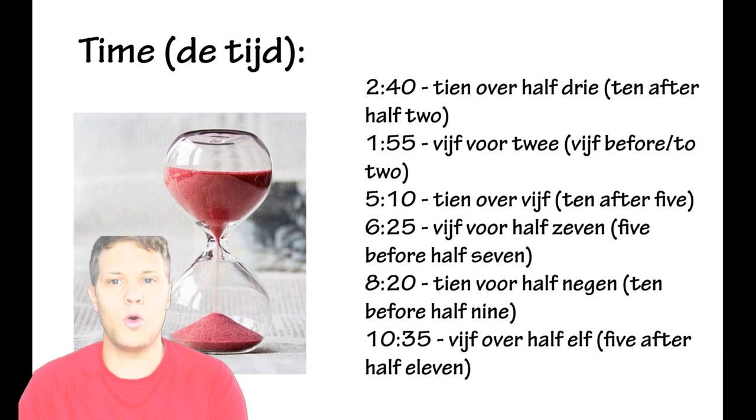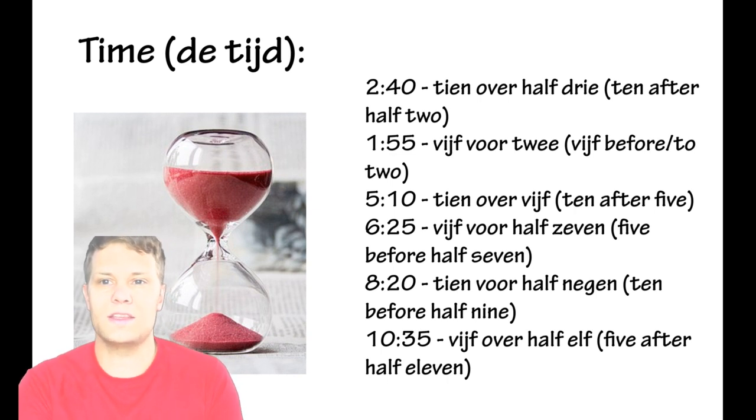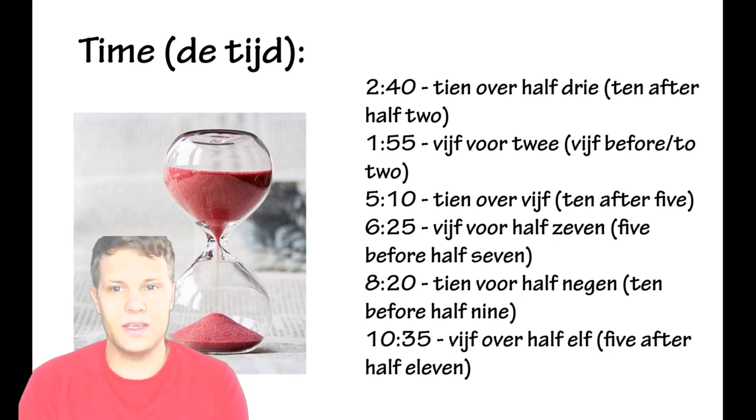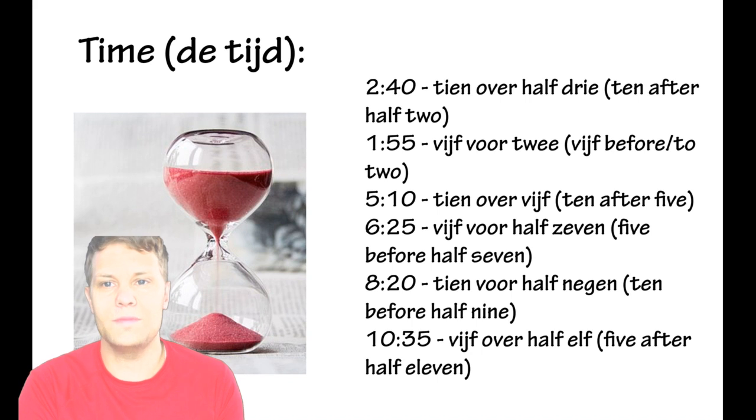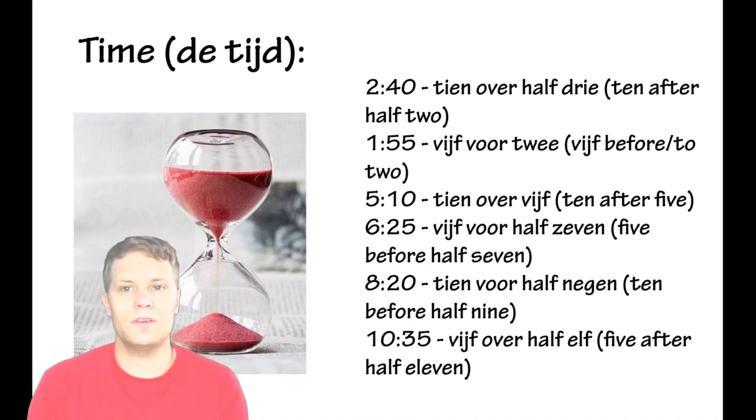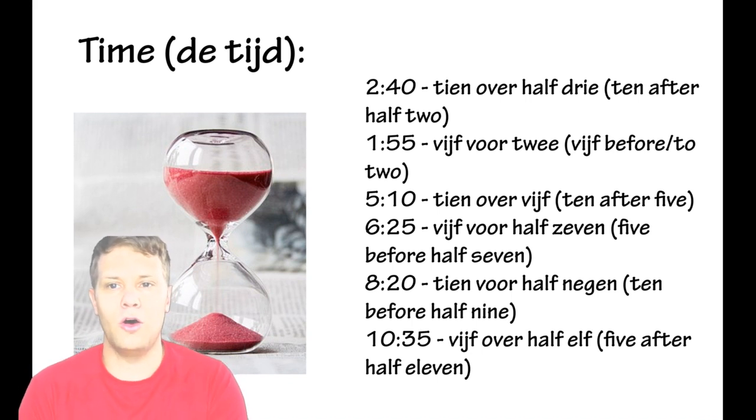8:20 is 10 voor half 9. So 8:30 is half 9. So 8:20 is 10 voor half 9, 10 minutes before half 9. 10:35 is 5 over half 11. 10:30 is half 11, so 5 minutes over that is 5 over half 11. It's pretty complicated, isn't it?